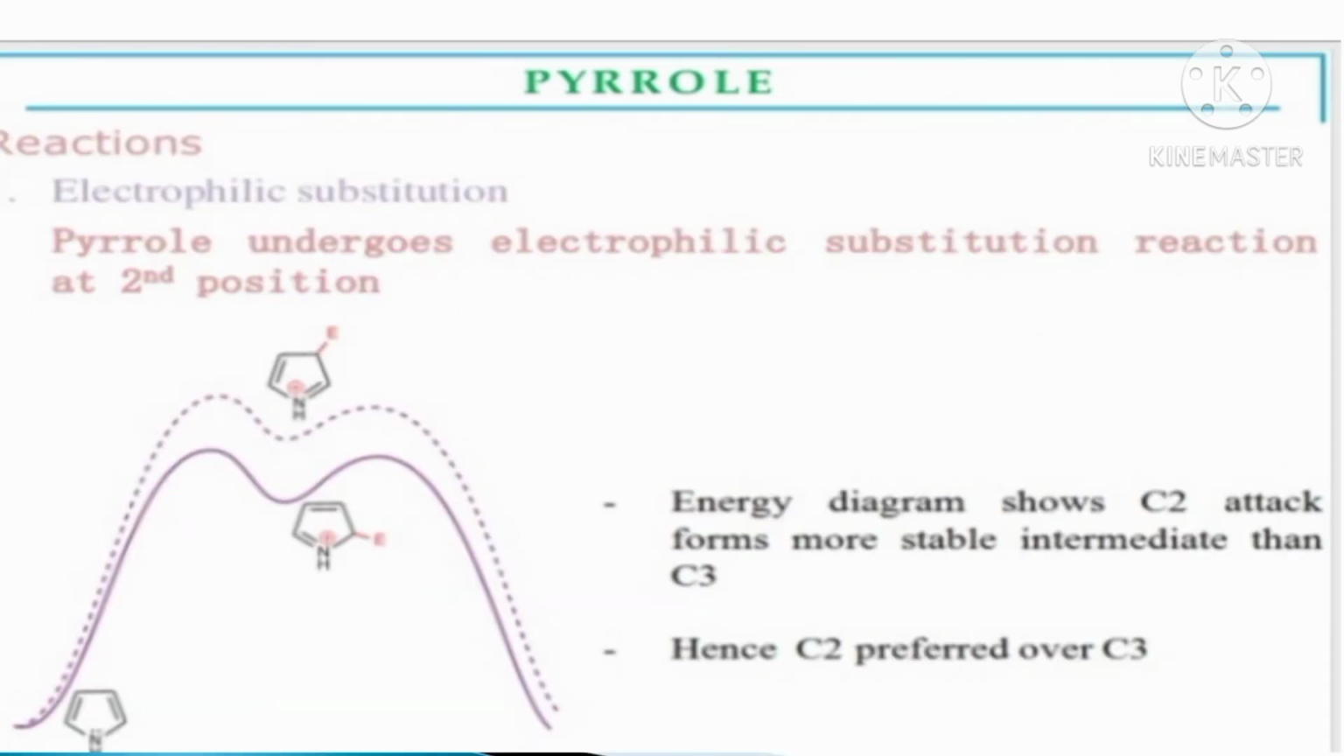Here is the energy diagram of the electrophilic substitution reaction. Here the electrophile attacks the C2 position and here the C3 position. This is the energy level diagram of electrophile attack on the C2 position, and here is electrophile attack on the C3 position. The energy diagram shows that C2 attack forms a more stable intermediate than C3, hence C2 is preferred over C3.